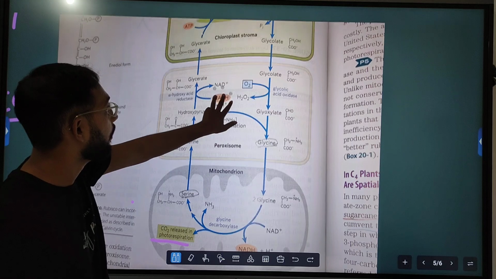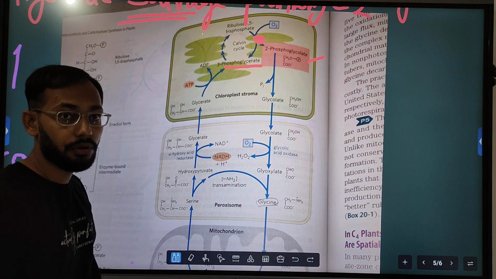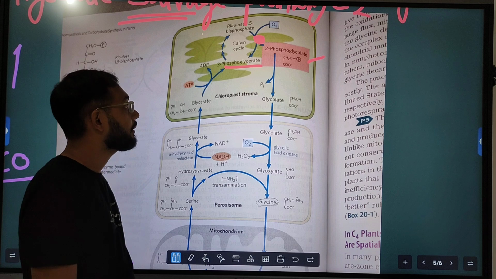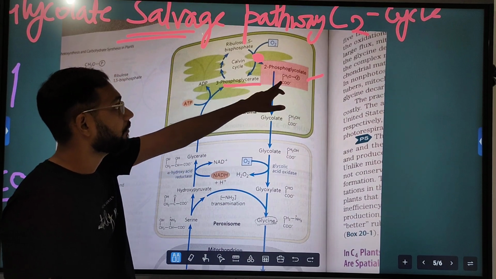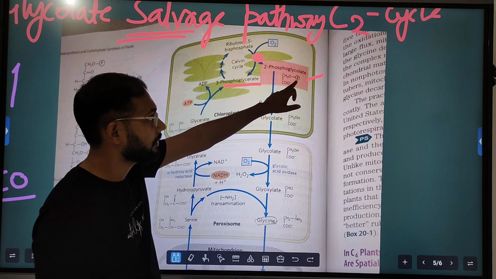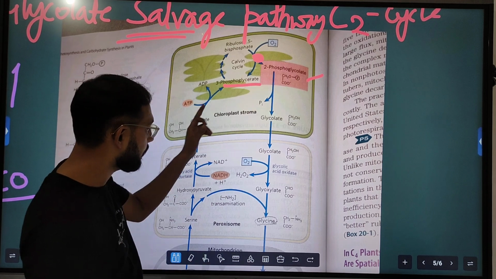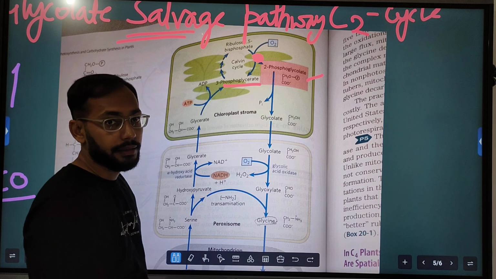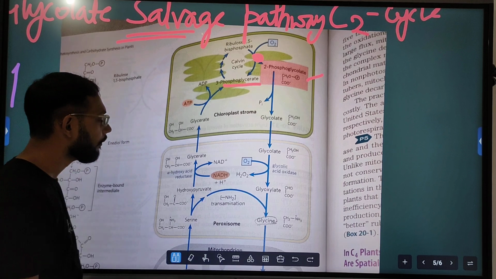This whole cycle operates because of Rubisco's oxygenase activity, and because of this oxygenase activity an unwanted product, 2-phosphoglycolate, is made, and it has to be recycled. This whole cycle evolved in plants.